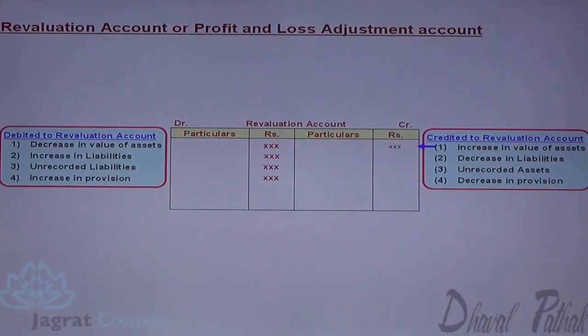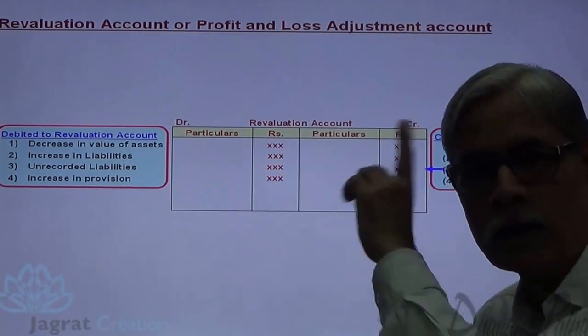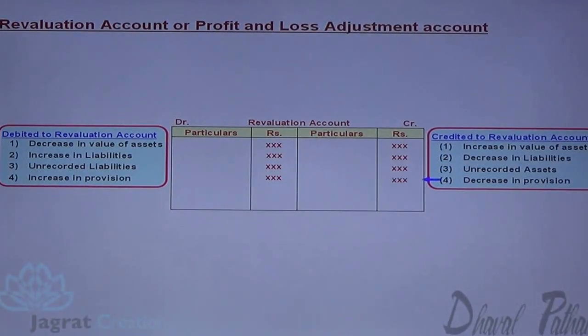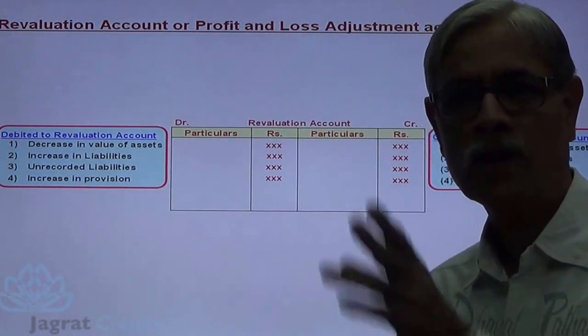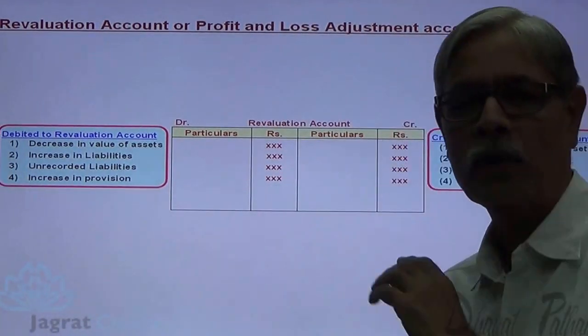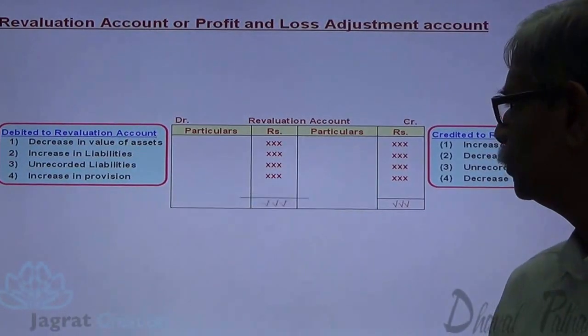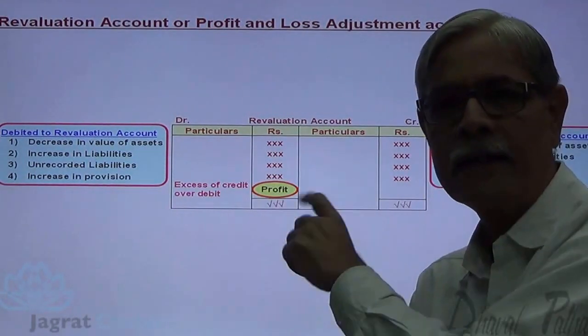Increase in value of an asset, being a gain, is credited to revaluation account. Decrease in liability, a gain, is credited to revaluation account. Realized or realizable value of an unrecorded asset is credited to the revaluation account, or profit and loss adjustment account. And decrease in provision is also credited to revaluation account. After recording these adjustments, we are required to find out the difference between the amount debited and the amount credited. Suppose the total of credit is more than the total of debit; the excess of credit over debit is known as profit.